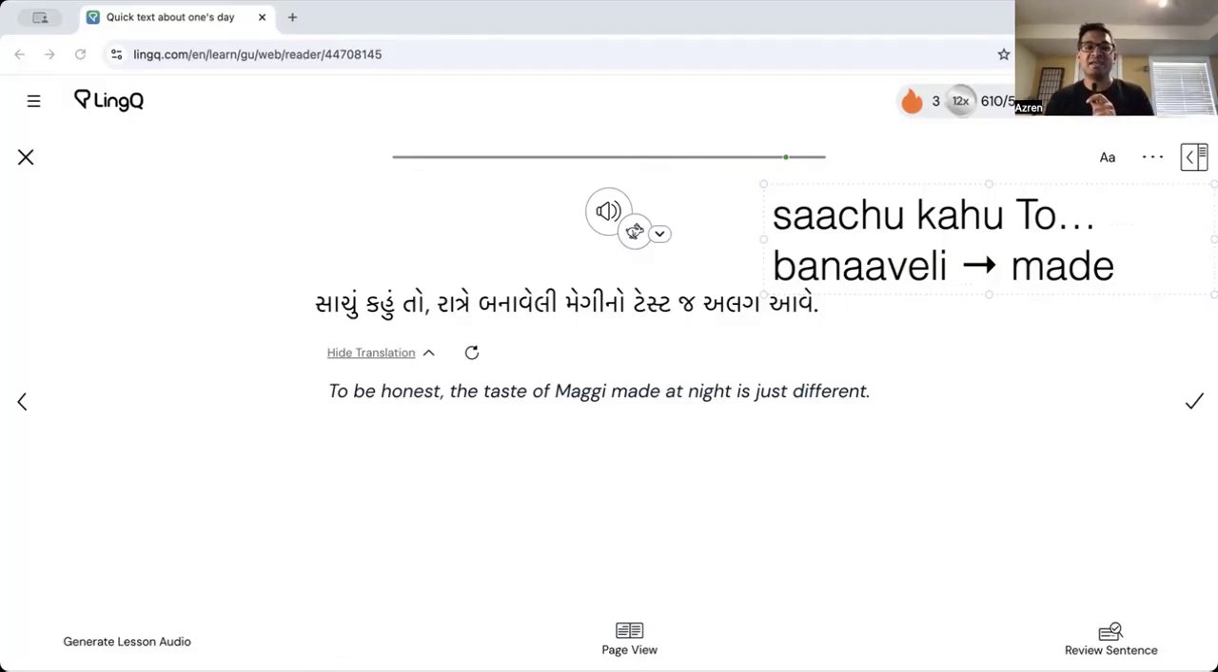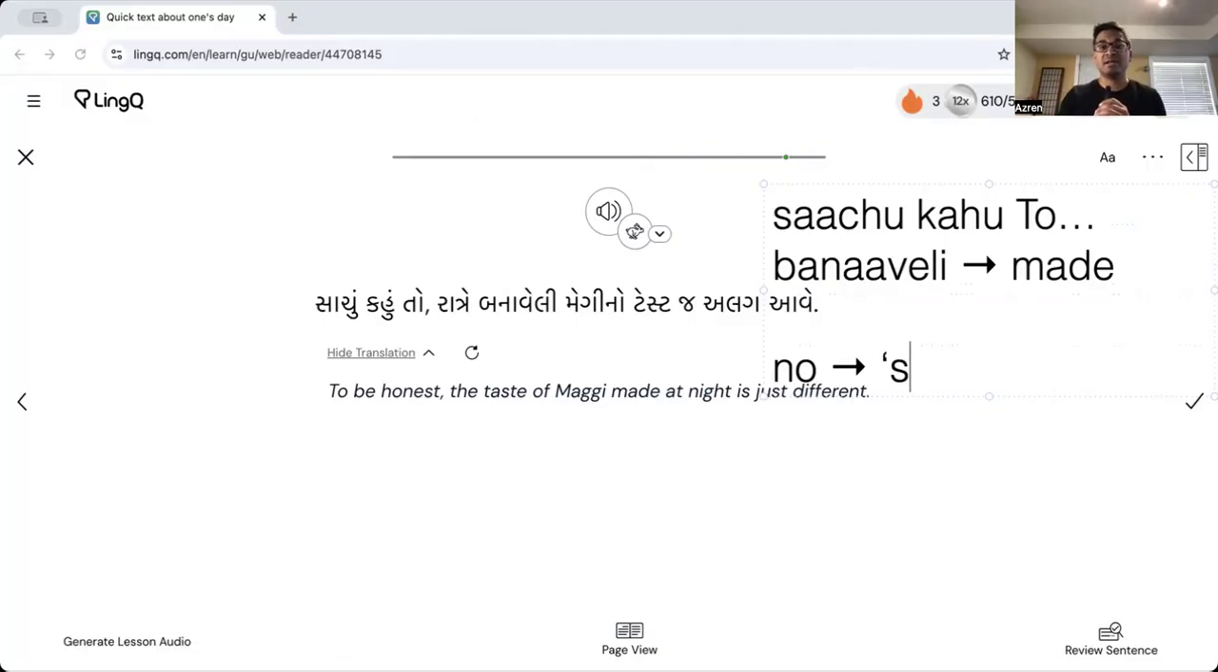Ratre banaveli Maggie no. Maggie no taste. So the taste of Maggie. Remember we use no to mean like the taste of. Maggie no taste. The taste of Maggie, right? That's what that no means. It's like an apostrophe S in English. Maggie's taste. The noodles' taste is delicious, right?